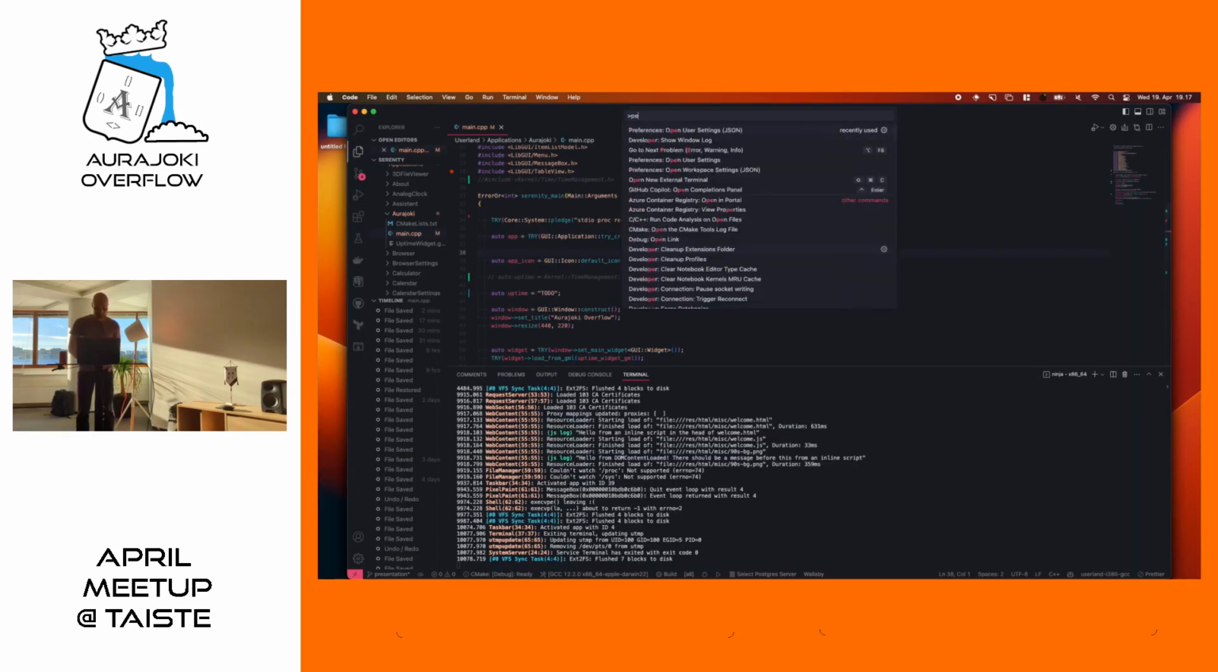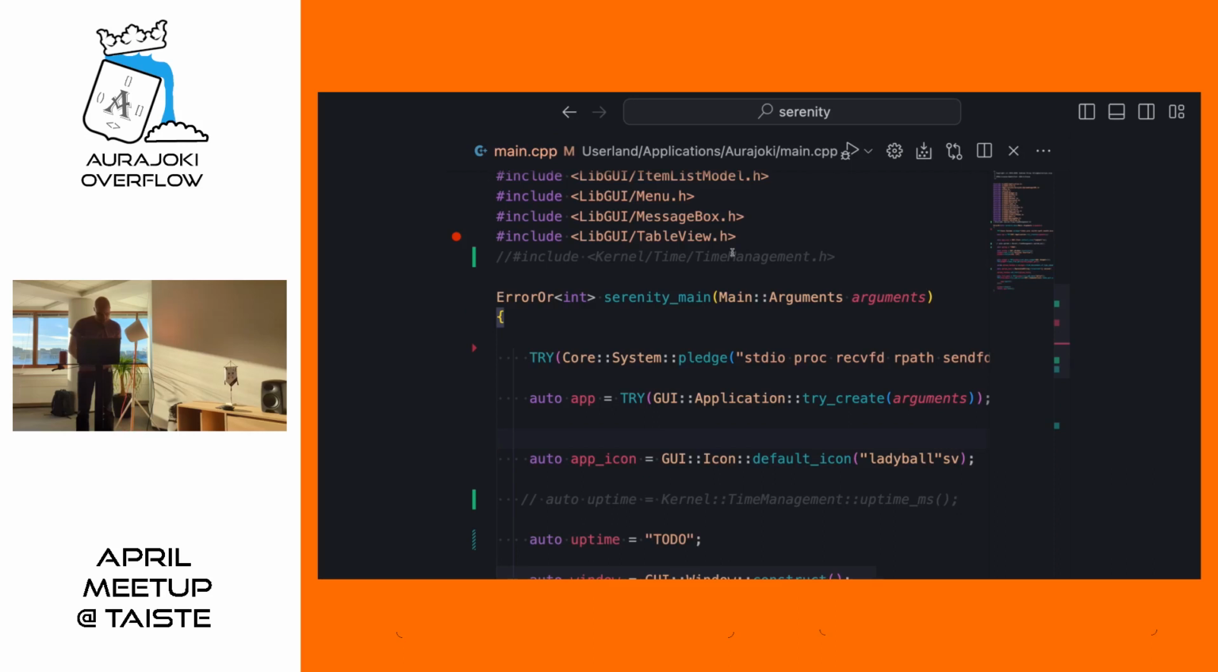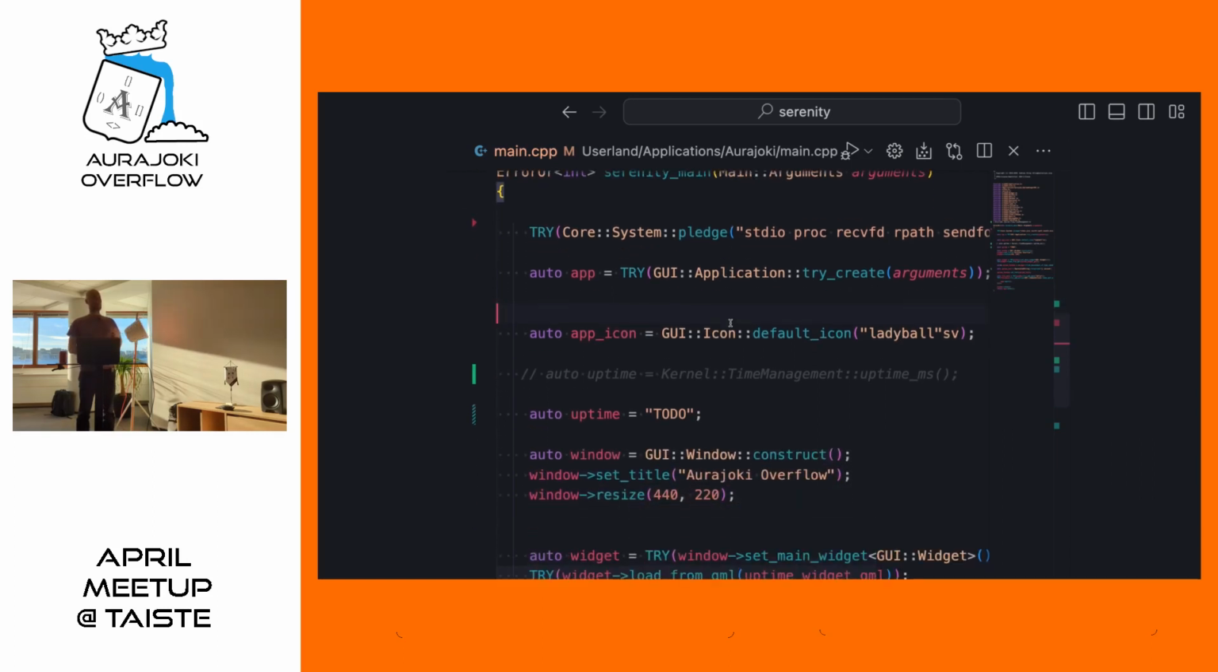And I have here, I've cloned the repo. I have made some boilerplate here. This is the main of the Aurajoki application. It's SerenityOS, mostly C++. And yeah, there's the main. This builds the UI. We won't be going through how the UI is built.